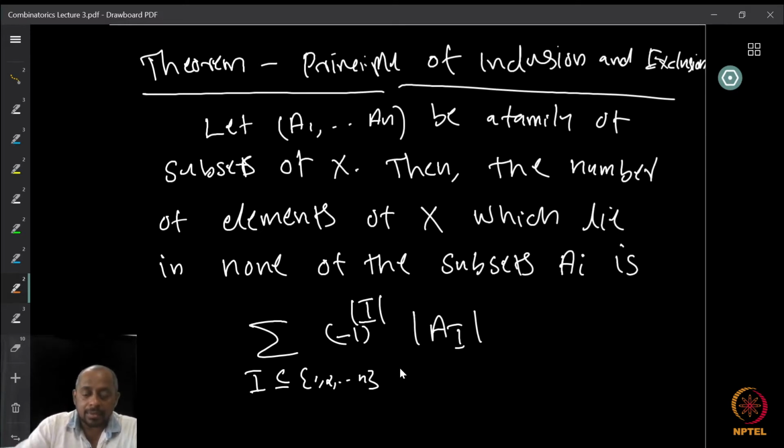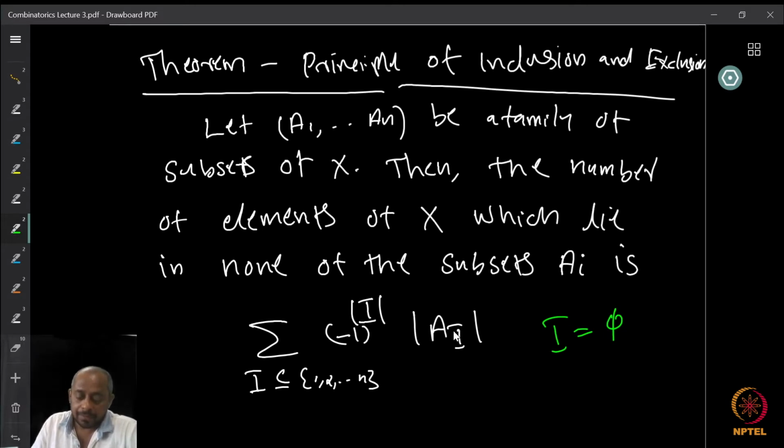Now, when I is equal to the empty set, what is the contribution of x? The contribution is minus 1 whole raised to cardinality of I, which is 0, since the empty set has cardinality 0. So minus 1 raised to 0 is 1. And cardinality of AI, where A empty set is defined to be the whole set X, right?